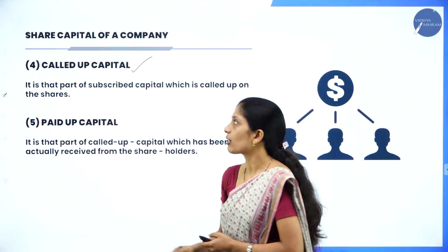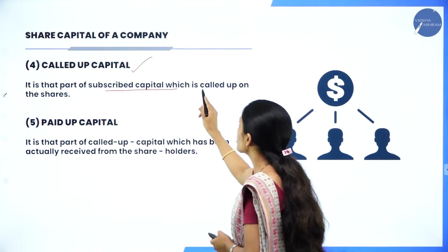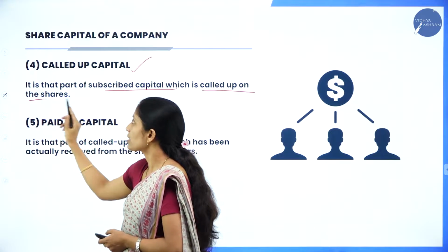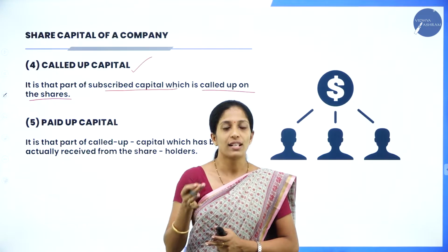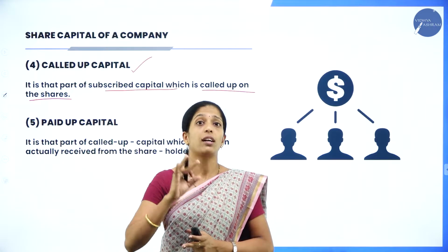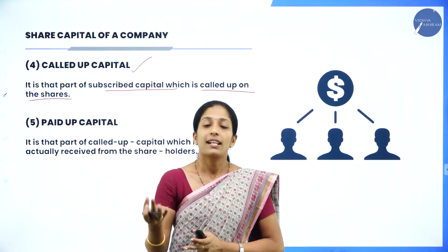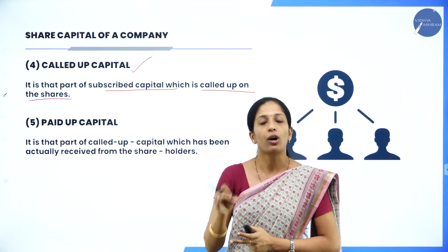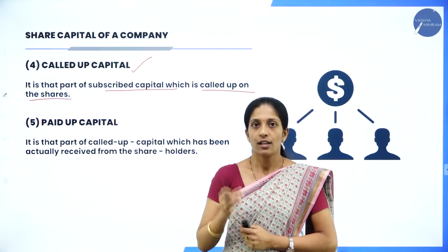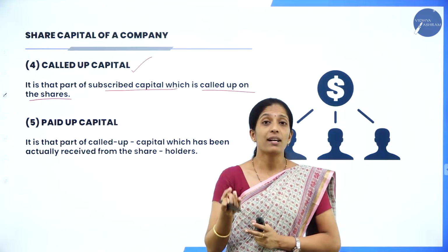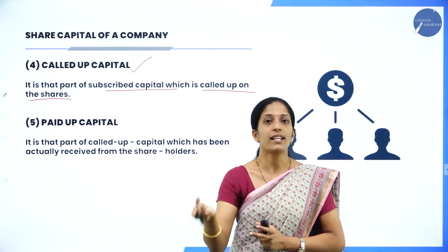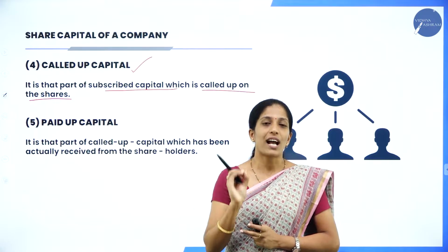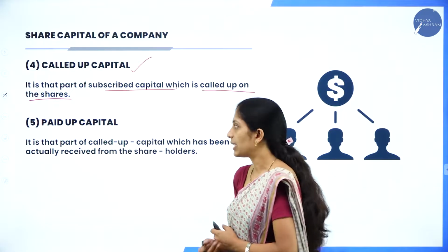Next one is called up capital. It is that part of subscribed capital which is called up on the shares, which has been actually called. It doesn't mean that shares have to be called up fully. It is that part of subscribed capital which has been actually called up by the company, that is, how much the company has told the shareholders to pay. That is known as called up capital.